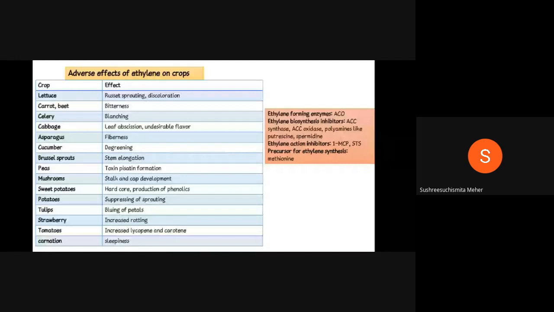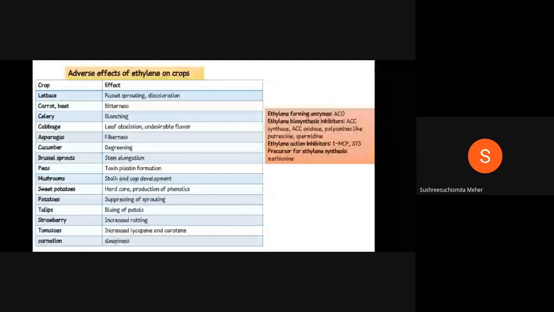In asparagus, it will be fibrousness. In cucumber, degreening is a major problem due to adverse effect of ethylene. In Brussels sprouts, there will be stem elongation, and in peas there will be development of the toxin pisatin. Okay. In mushroom there will be stalk and cap development. See, when the stalk and cap open, the commodity loses its shelf life very fast. So it is also a major adverse effect of ethylene.